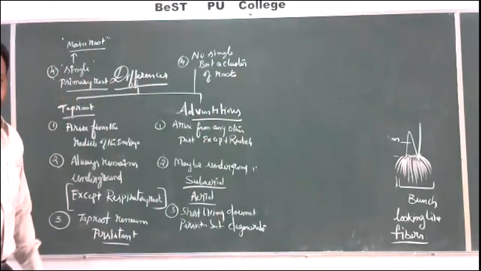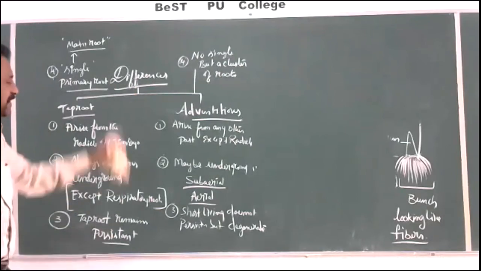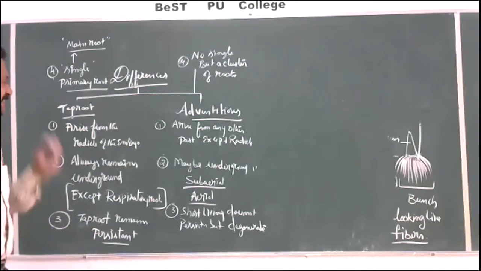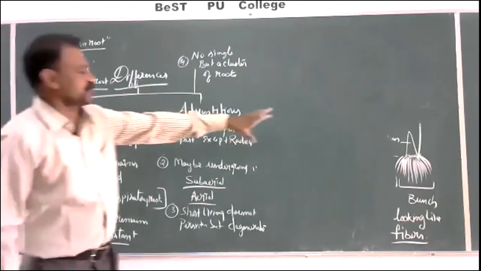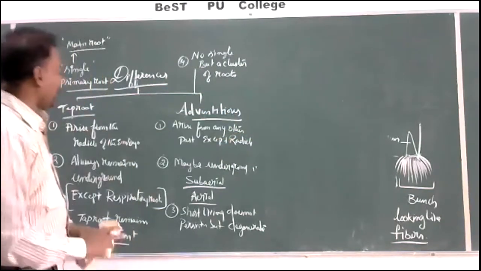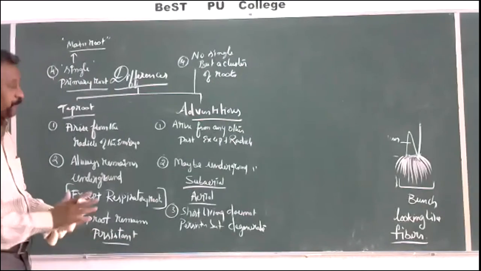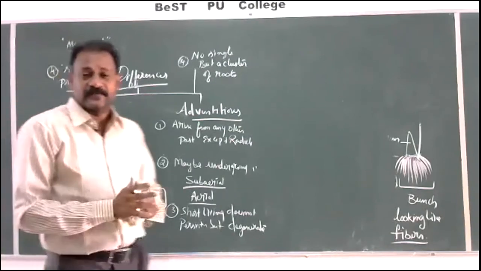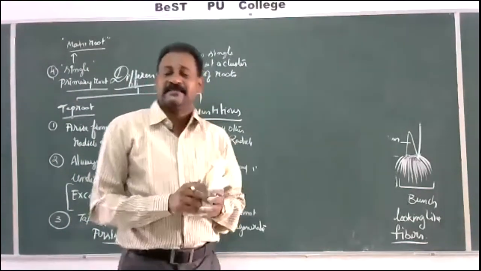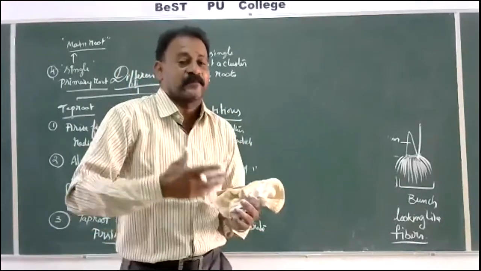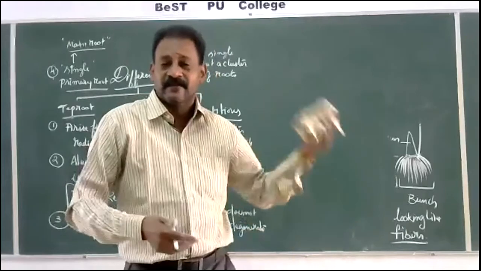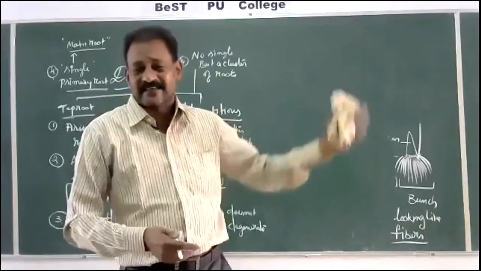So four forms are there, alternative characters. Separately you have to study. Now let us see. In this universe, as we have studied plants, the knowledge regarding plants goes on increasing from the past to the present.